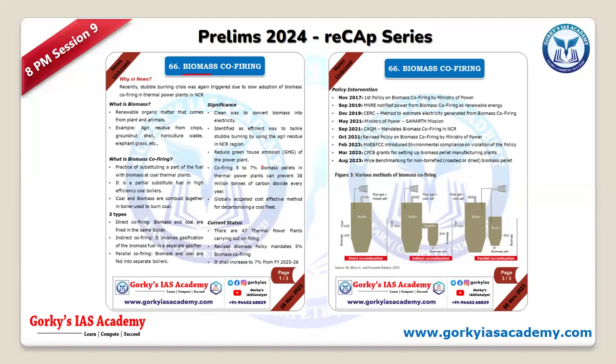When you co-fire biomass with coal, how does it reduce emissions? The amount of coal used is reduced, right? Say, for example, if I'm using 100 kg of coal, now I may use only 80 kg of coal. So that 20 kg coal usage is reduced.